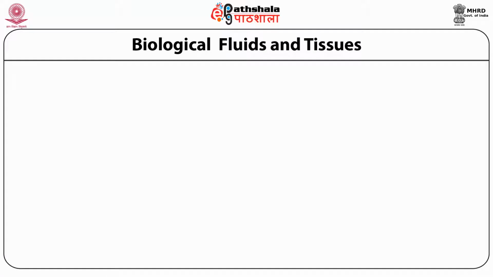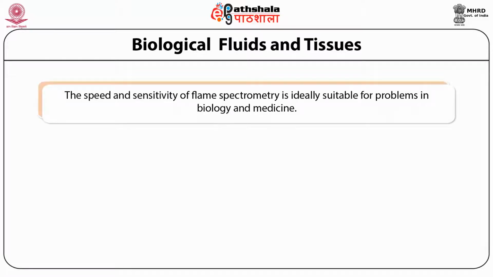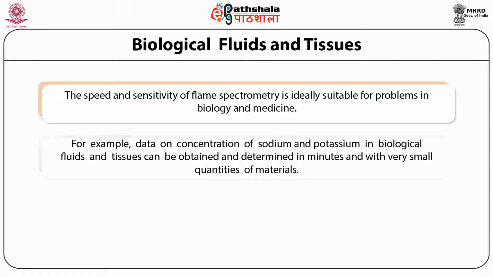As we all know, it's a very sensitive technique. Biological fluids contain very little metal, so flame photometry can be used effectively and efficiently. The speed and sensitivity of flame photometry is ideally suited to problems in biology and medicine. For example, data on the concentration of sodium and potassium in biological fluids and tissues can be obtained in minutes and with very small quantities of the material.